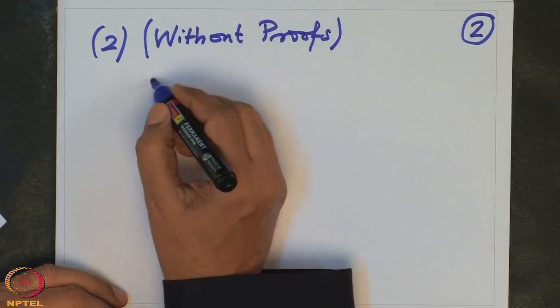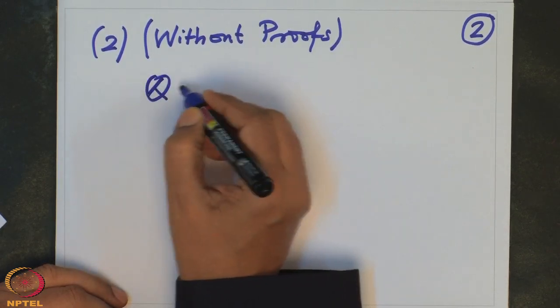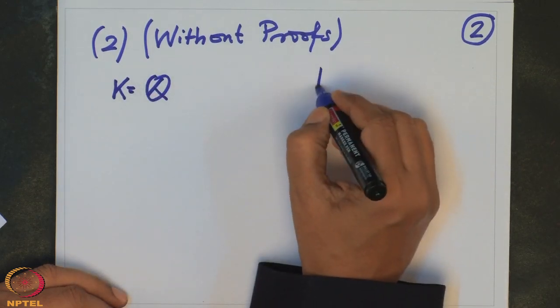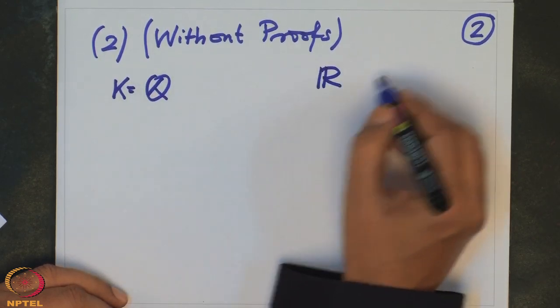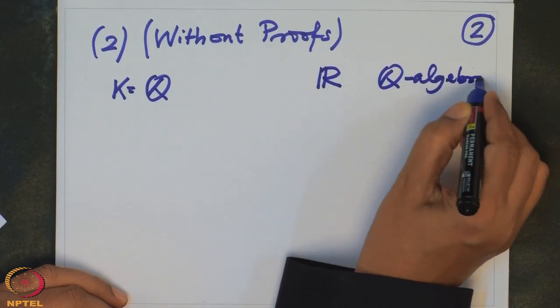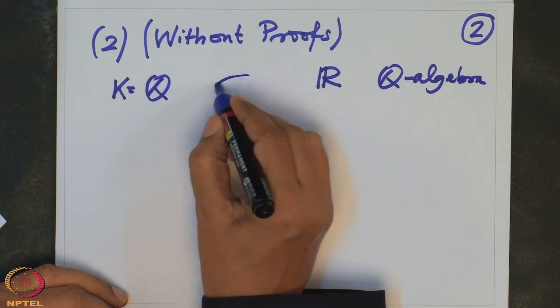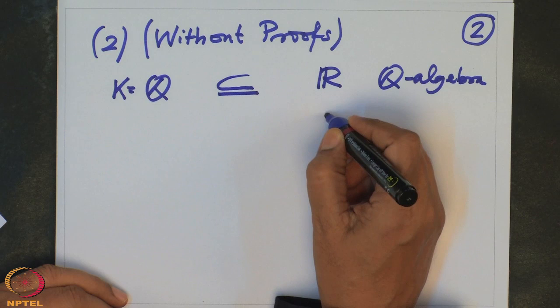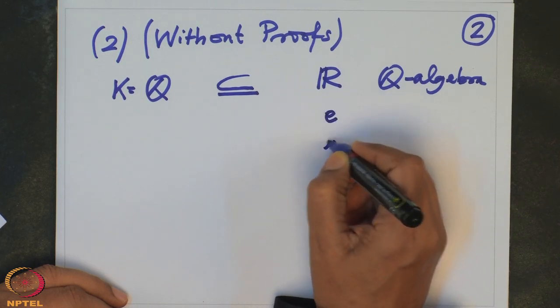So look at now Q, our base field is Q, and R is the Q-algebra. So this is our field extension, and look at the elements there, they are elements called e and pi.